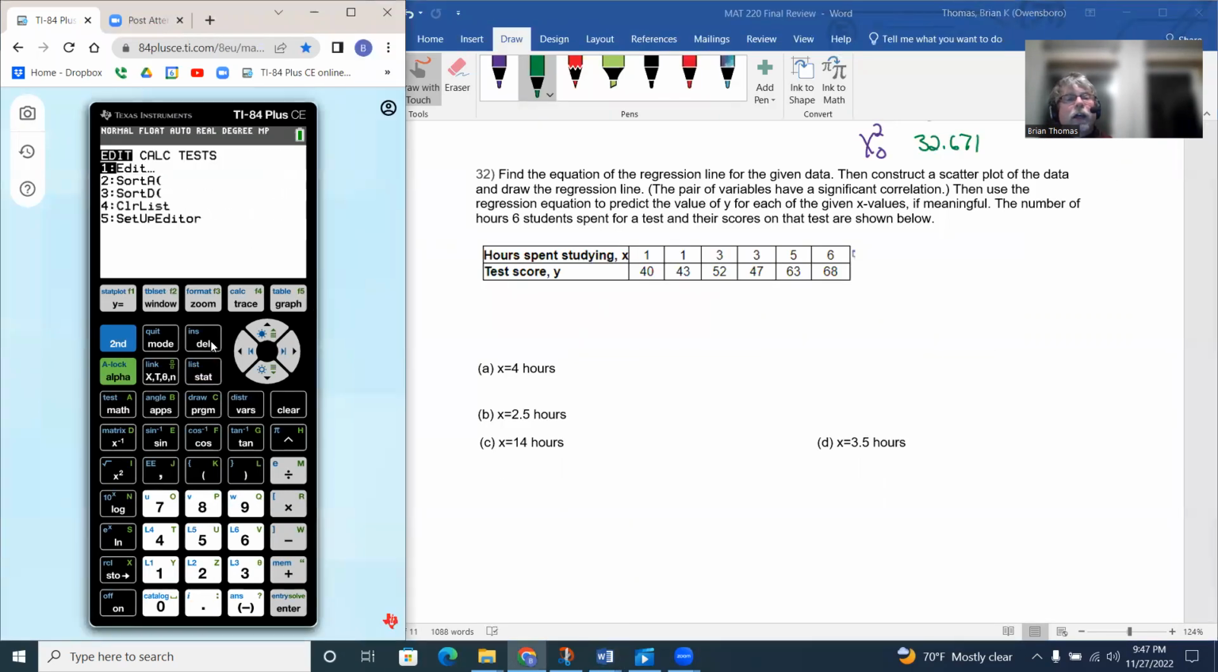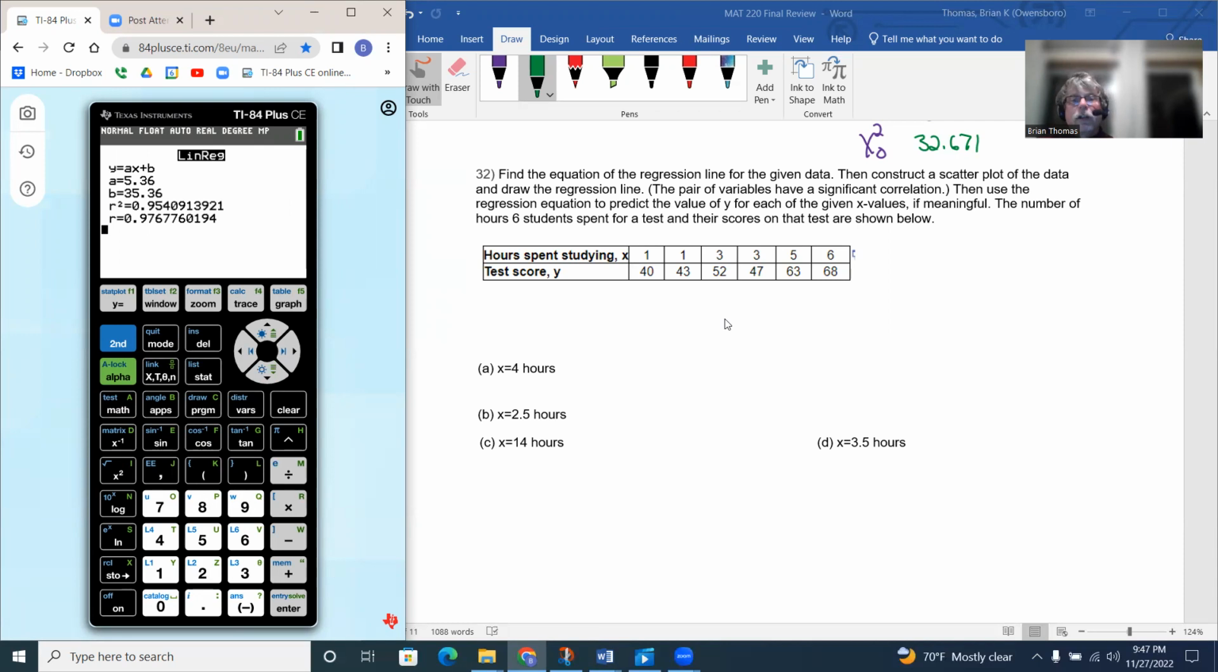If I hit stat, number 1 for edit, notice I've got the data in the table already. L1 is 1, 1, 3, 3, 5, 6. And then the corresponding L2, we got 40, 43, 53, 47, 63, 68. So that data is in there. To create the regression line, we hit stat, go to calculate, and the linear regression is number 4. X list is L1, Y list is L2. That looks good.